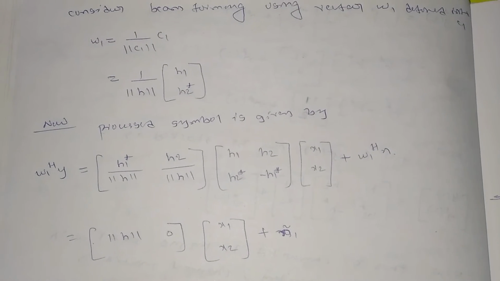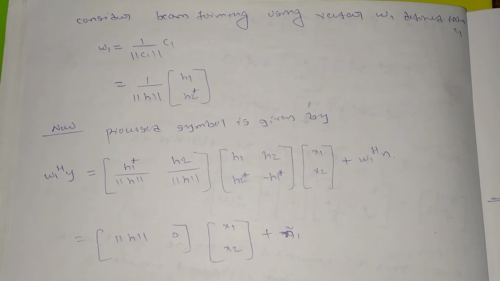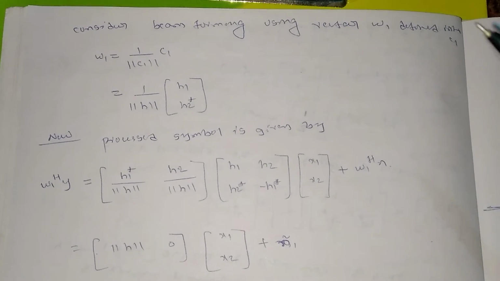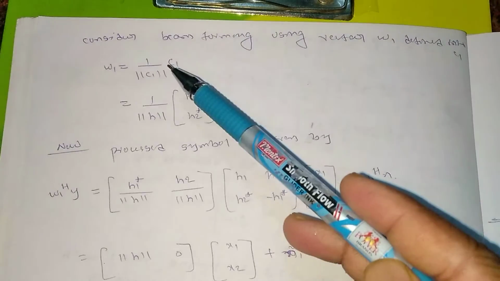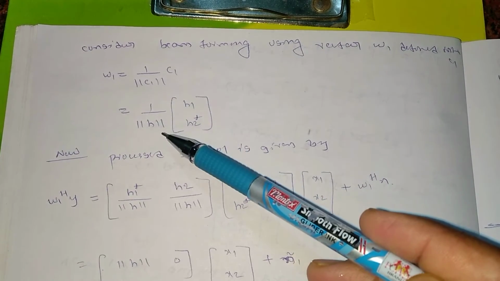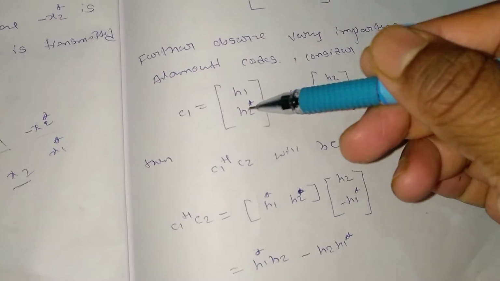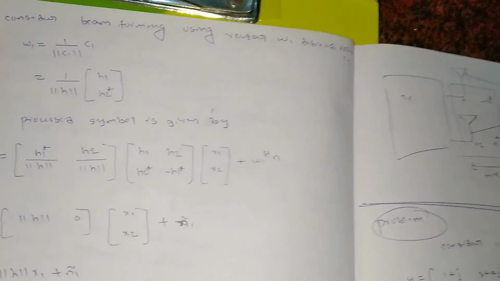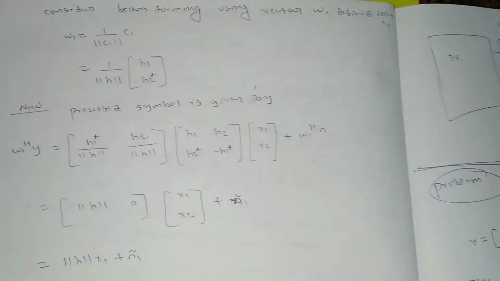Alright guys, so once you are done with finding the channel coefficient matrix H, now it's time to find the beamforming formula. That is denoted by W1 for the first signal. So W1 will be equal to 1 divided by the magnitude of C1, into C1. The magnitude of C1 I can write in terms of H, and C1 I already found here, so I'm just using it directly. C1 I have, C2 I have, I will just put those things here: C1 is H1 star, H2 star.